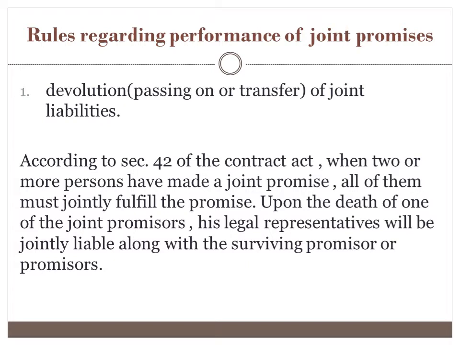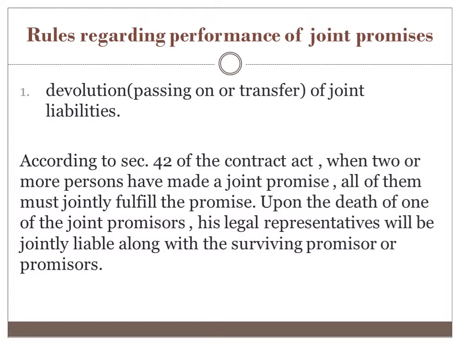In case of the death of one of the joint promisers, his legal representatives will be jointly liable along with the surviving promiser or promisers. I think the idea is clear. When joint promises are made, it is the responsibility of the promisers to fulfill the promise on time. In case of death of one of the promisers, his legal representatives will be liable.